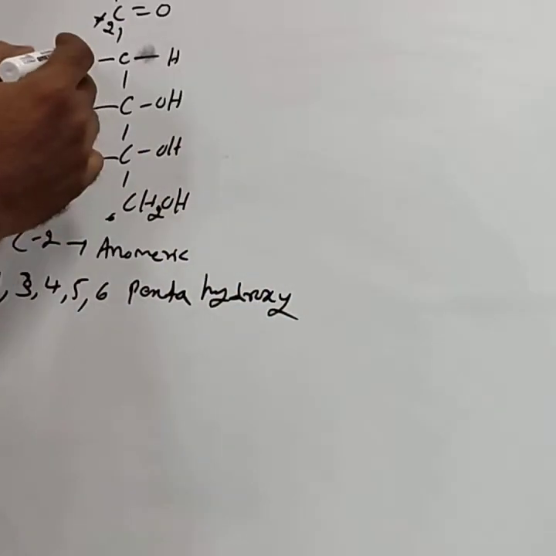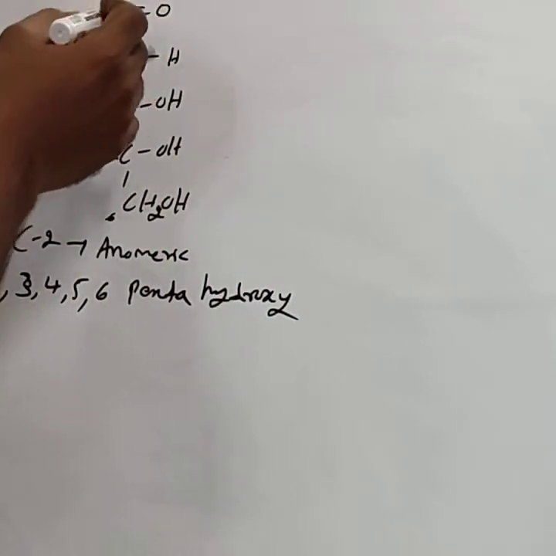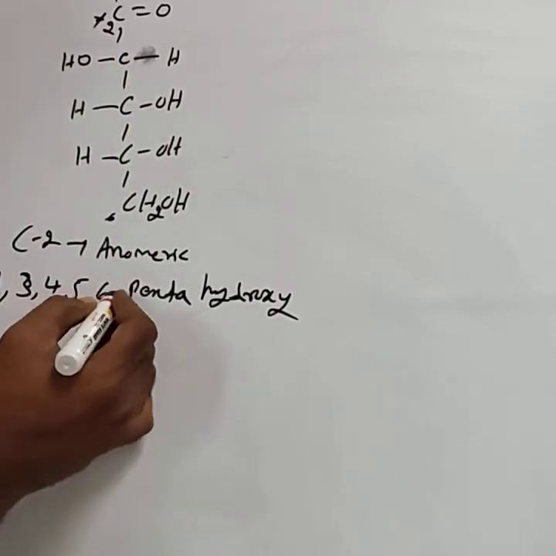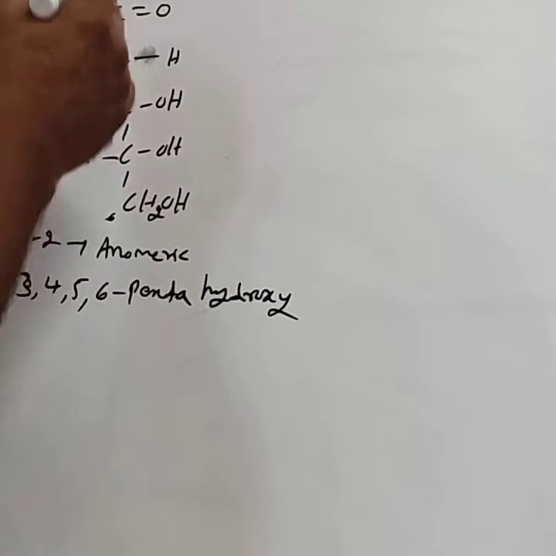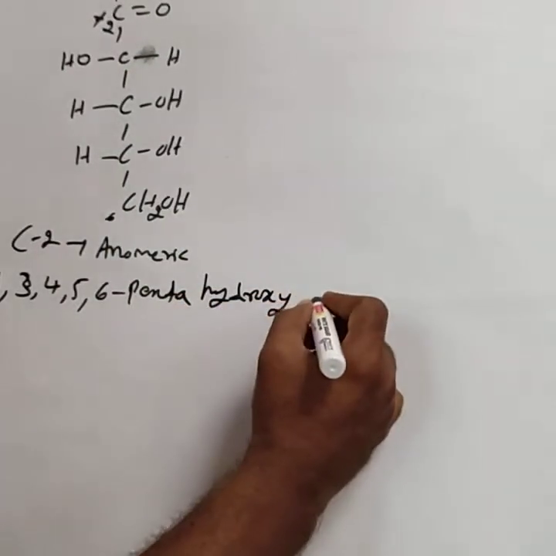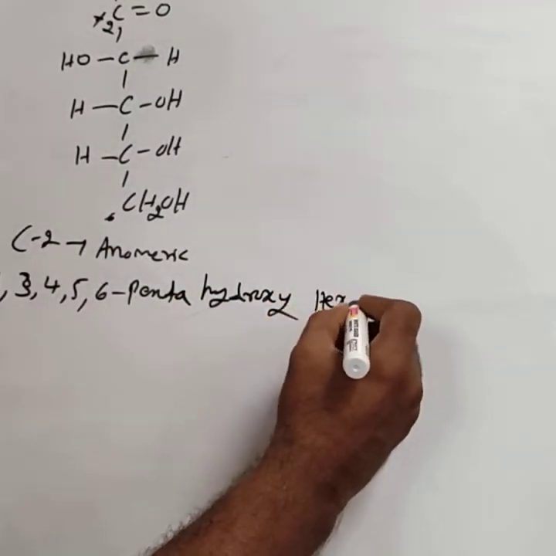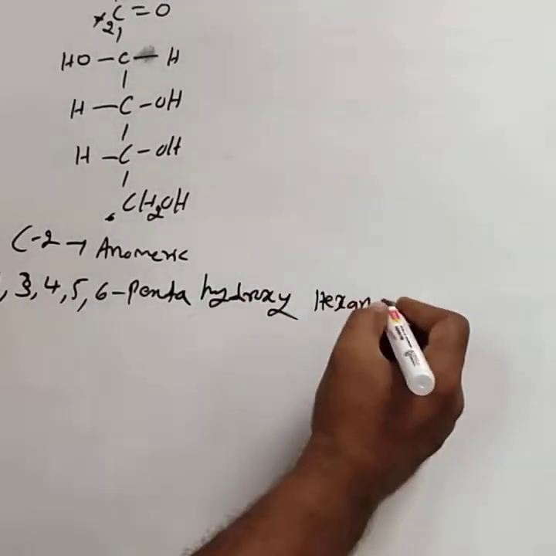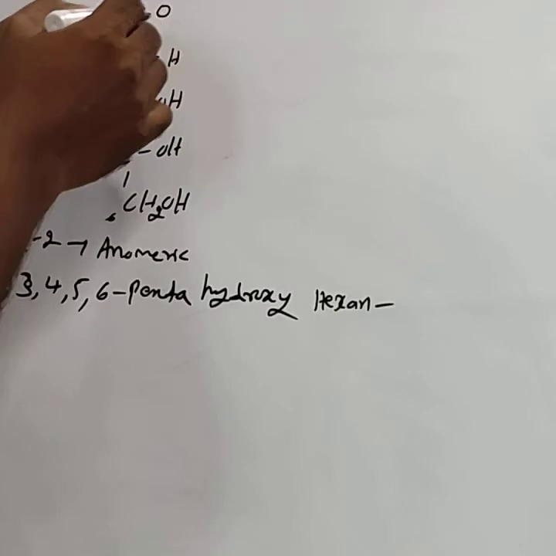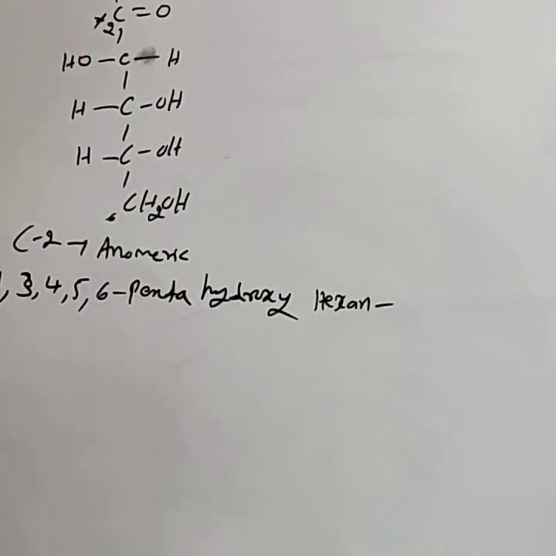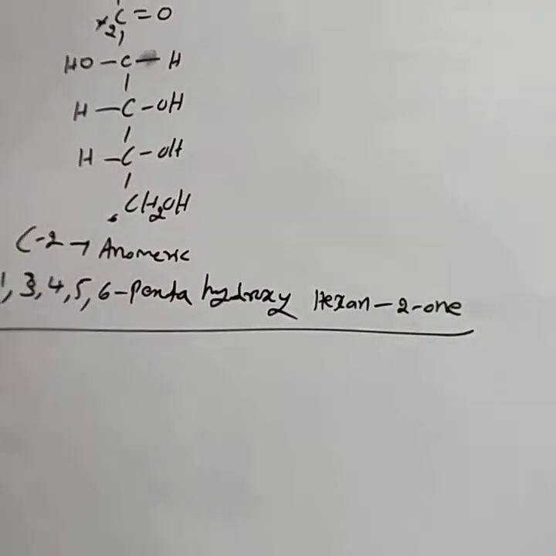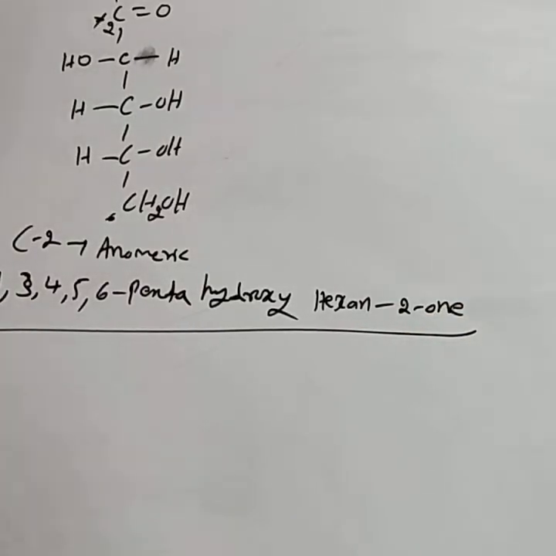Because both hydroxyl and ketonic groups are present, hydroxyl becomes the prefix. Therefore 1,3,4,5,6-pentahydroxy. The root word is for 6 carbon atoms, hexane; the last letter E is replaced by the suffix for ketone, ONE, at position 2. This is the IUPAC name of fructose.